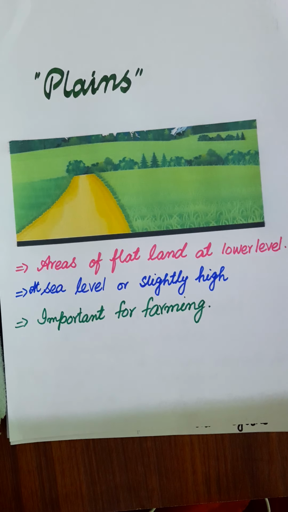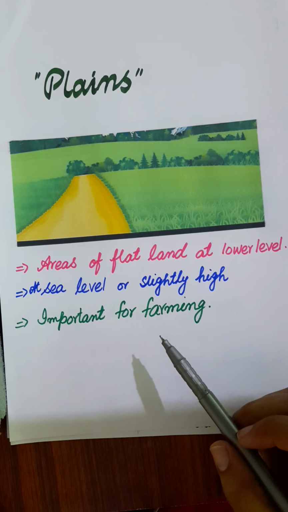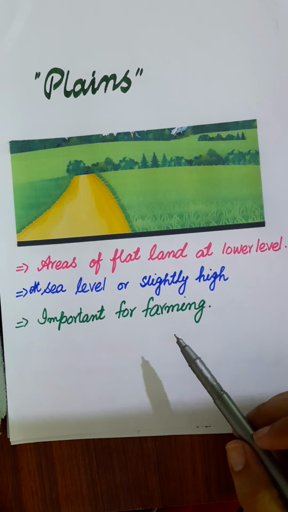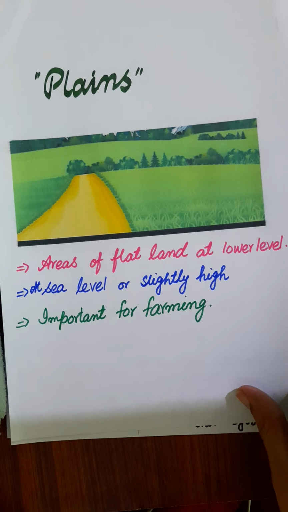Okay, now plains. Plains are the areas of flat land at lower level. Mostly they are at the sea level or slightly higher. The plains are important as this is the place where we are having the farming. The farming takes place there, so they are very important for any country.